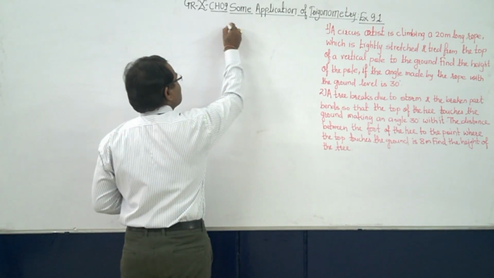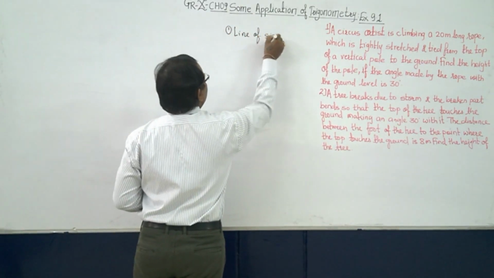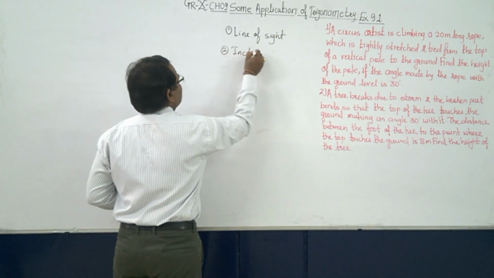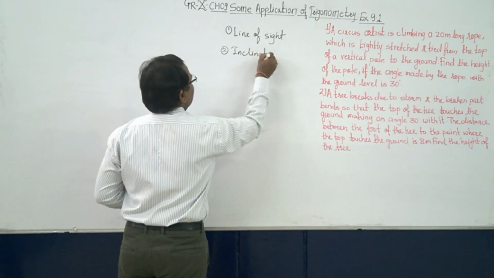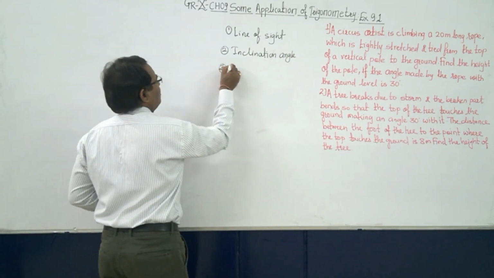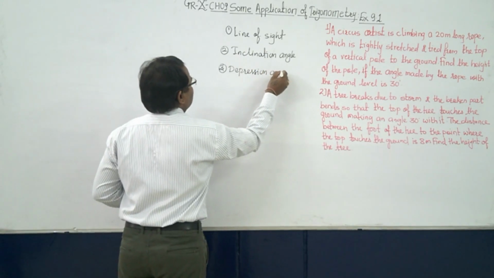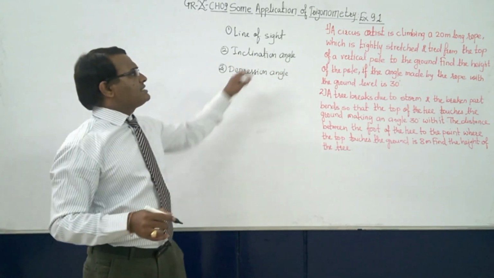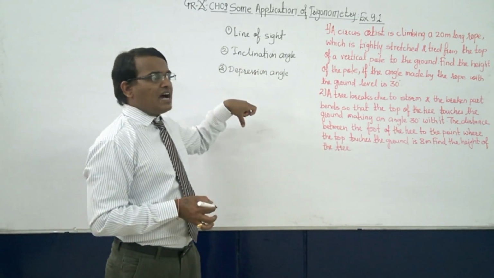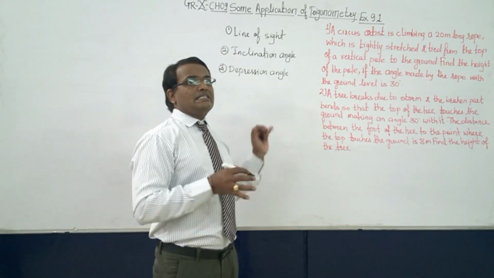Number one is line of sight. Number two is angle of inclination. Then angle of depression. Or you can say angle of elevation and angle of depression. Now what are these things? These three things play a very important role in understanding the sum.